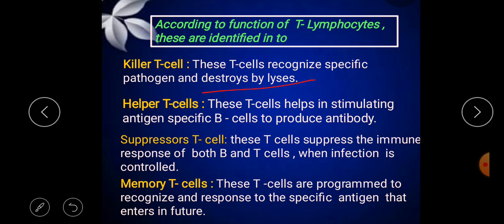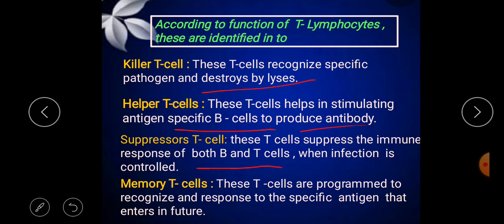Helper T cells help stimulate antigen specific B lymphocyte cells to produce antibodies. What about the suppressor T cells? These suppress the immune response of both B lymphocyte and T lymphocyte cells when the infection is controlled.